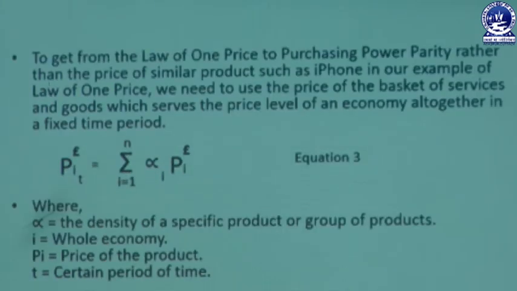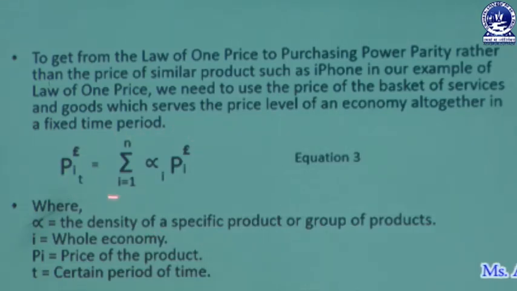To get from the law of one price to purchasing power parity, rather than the price of a single product such as the iPhone in our example, we need to use the price of the basket of services and goods which represents the price level of an economy altogether in a fixed time period. So here we are getting equation 3.